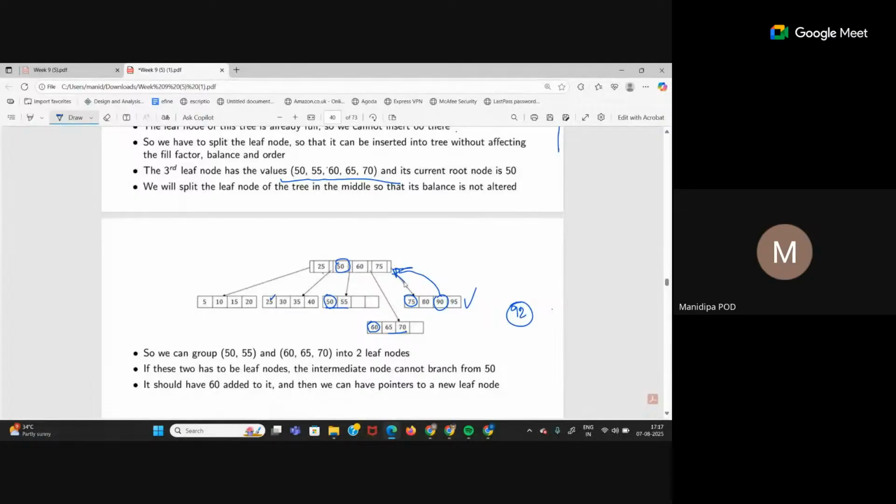Can I enter 90 here also? No. But if I create an intermediate node, what becomes the middle element? 60. So 60 will go one level up. Then the height of the tree will change. This is how insertion works in a B plus tree. Is it clear for everyone? Insertion.